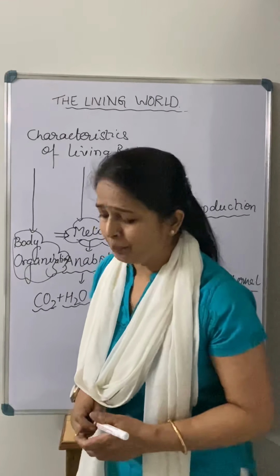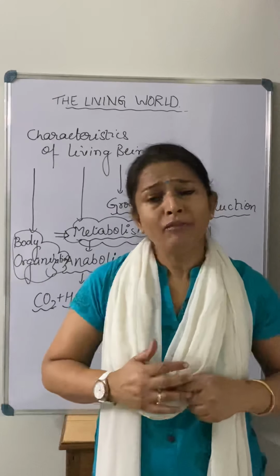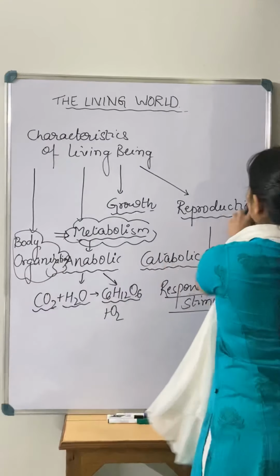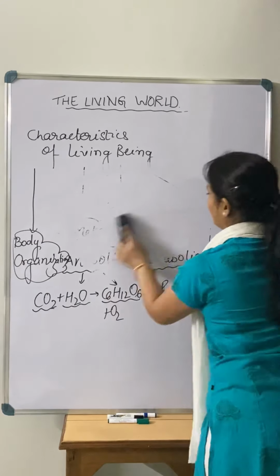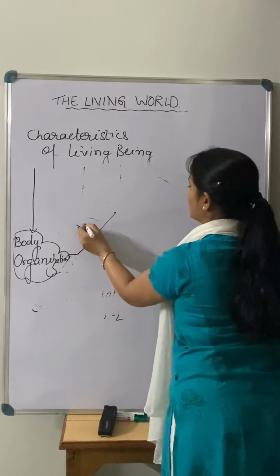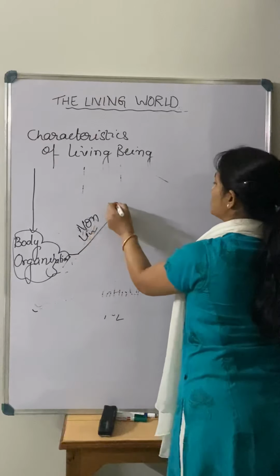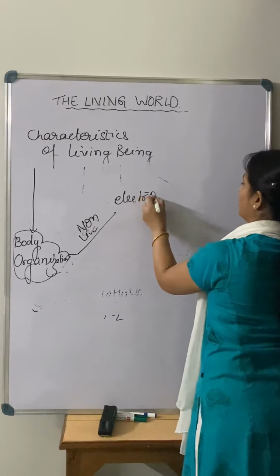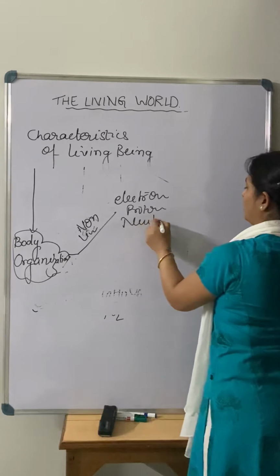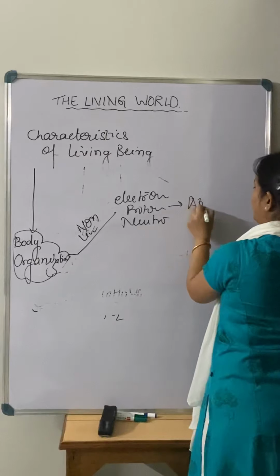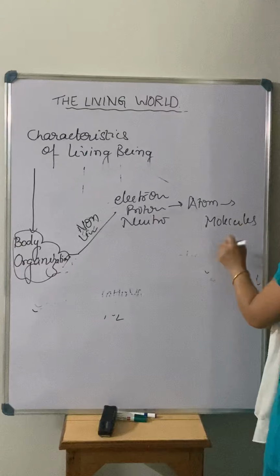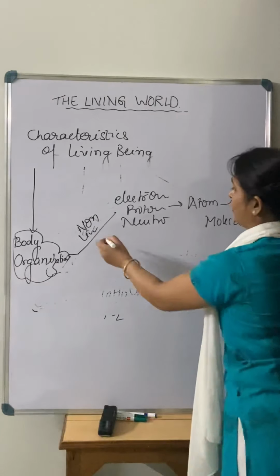So in case of non-living body organization, there is the electron, proton, and neutron. These make the atom, right? Atoms make the molecule, right? So this is the construction of body organization of non-living organisms.